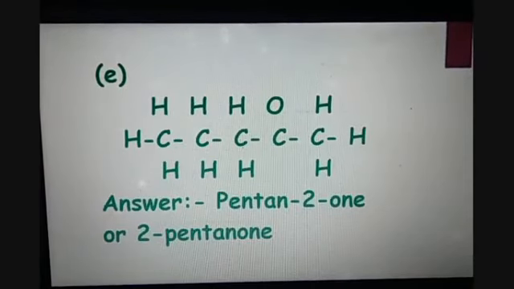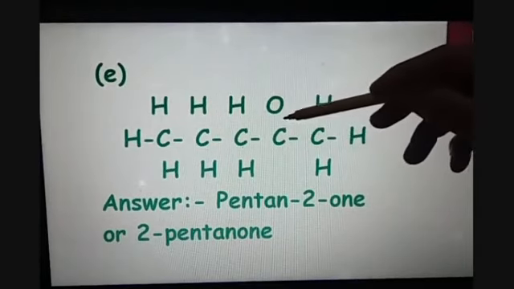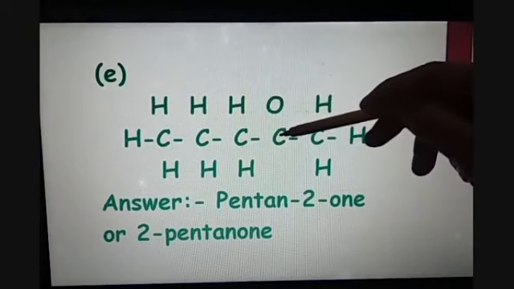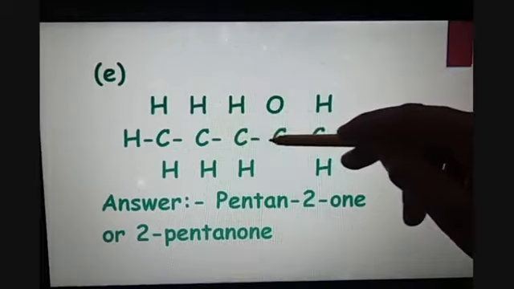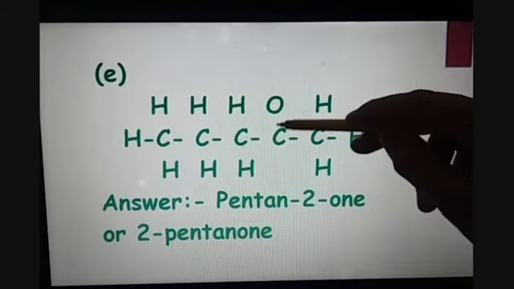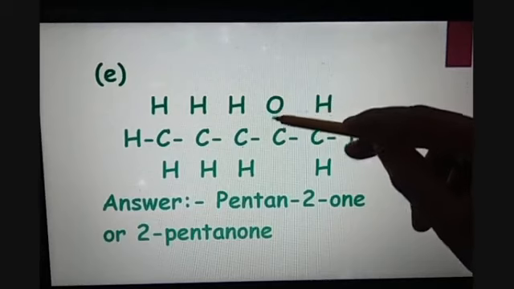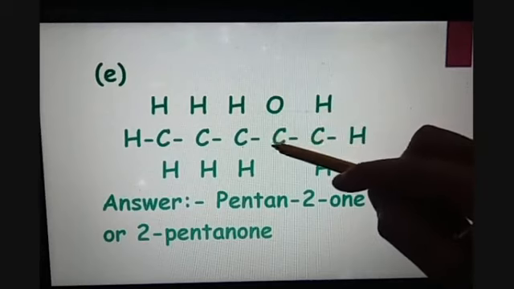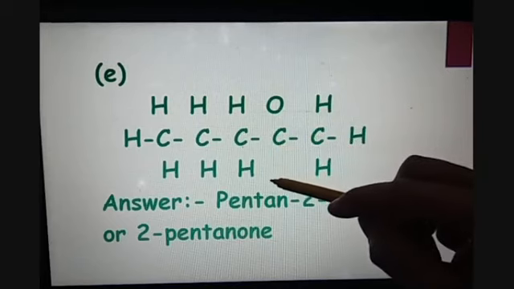Next is CH3CH2CH2COCH3. Here you can see that we are having a CO bond, which is a carbonyl bond, or you can say the ketone functional group is here. This carbon, we have to satisfy the valencies of this carbon, so single bond here, and it will be having 2 bonds with the oxygen atom. So this way we have a ketone functional group for which we use the suffix -one.